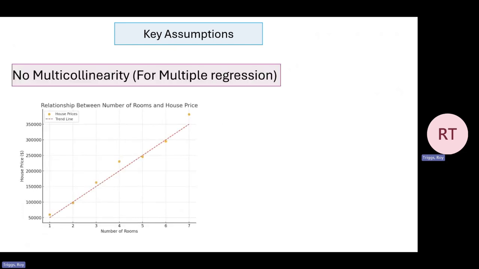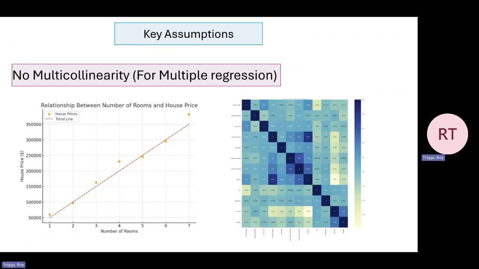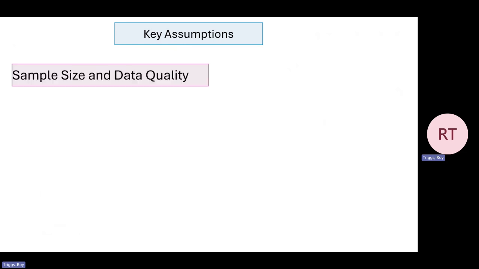Multicollinearity. This is for multiple regression. We don't want highly correlated variables together, such as number of rooms and house prices. These relationships can make it harder to isolate the effect of each variable in the model. We can use correlation matrices. In this example, this is a highly correlated variable, which should be omitted. We can also use VIF to help us quantify and address these issues.